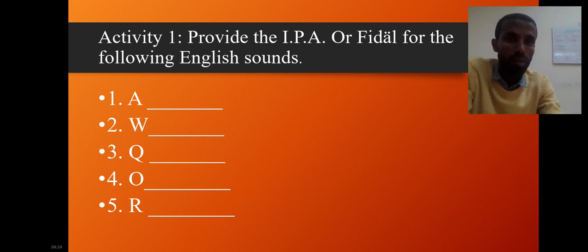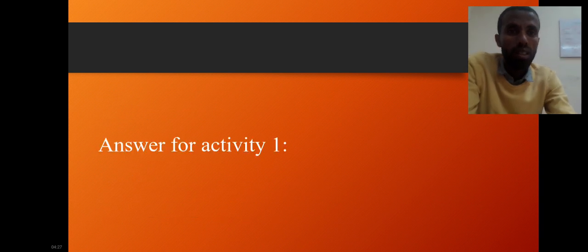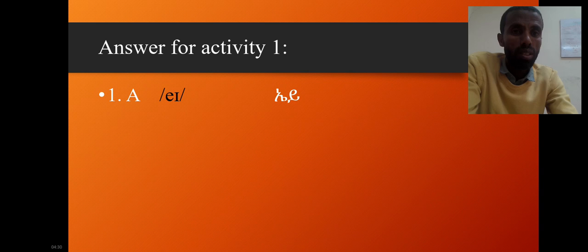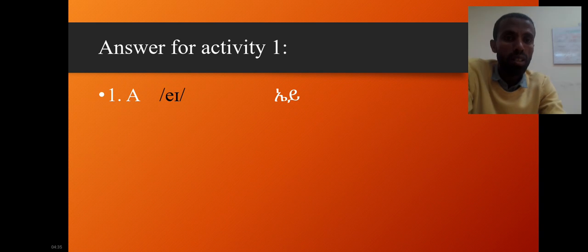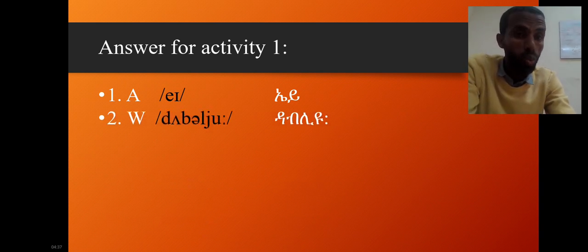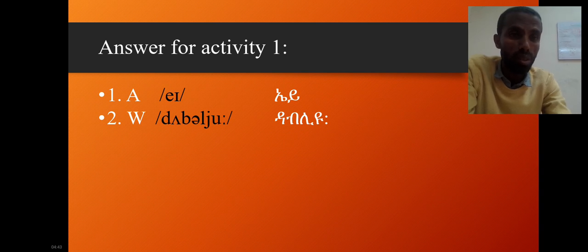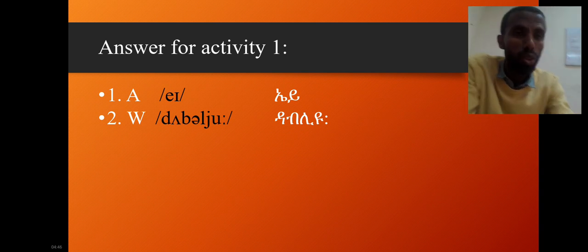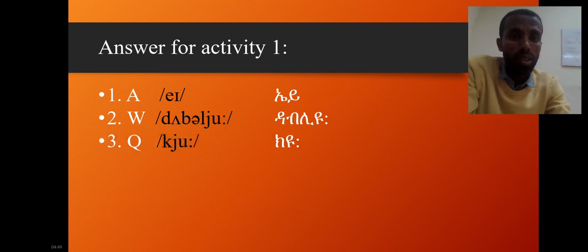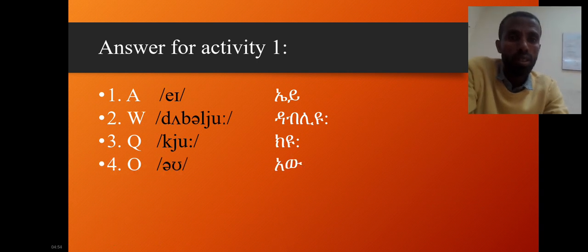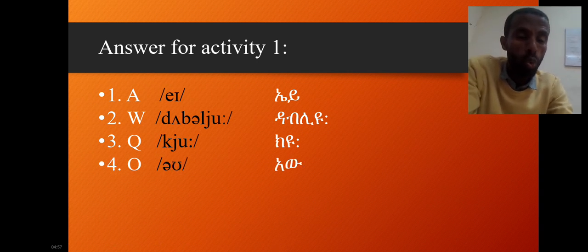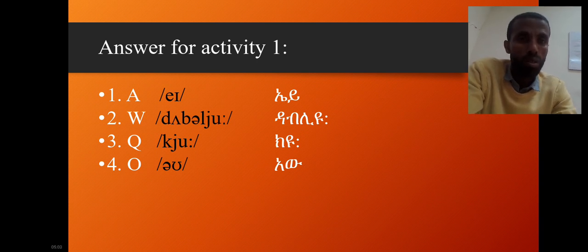Let's see the answers together for activity 1. The first one is A, not A. Number 2 is W, not W. I want you to pay attention to the last sound, U. Number 3 is Q, not Q, but U again, Q. Number 4 is O, not O, but O.